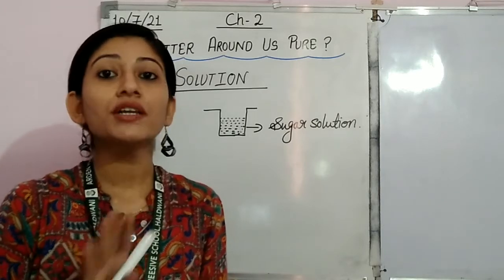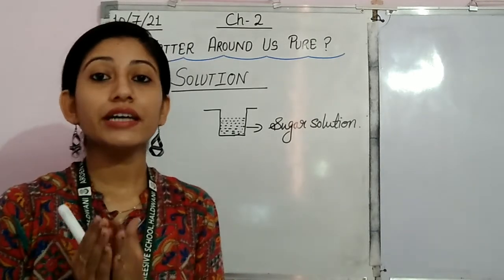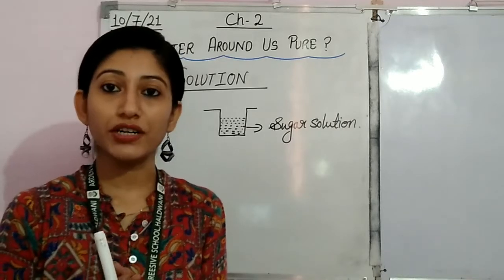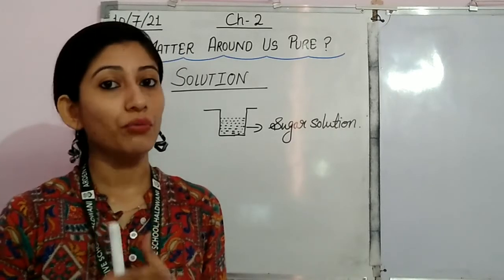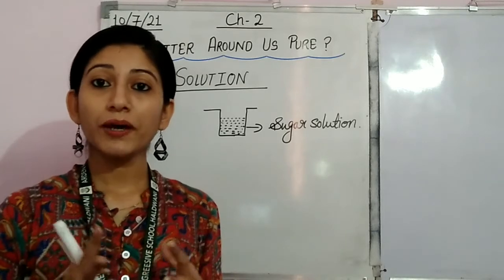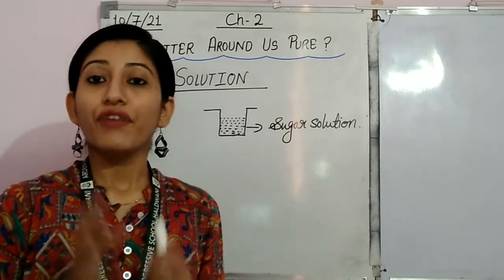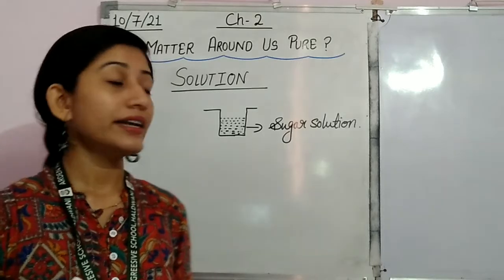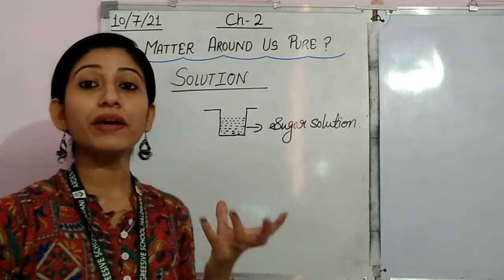Is it possible? No. So that's why such mixtures are called homogeneous mixtures. So solutions are homogeneous mixtures. They have homogeneity.